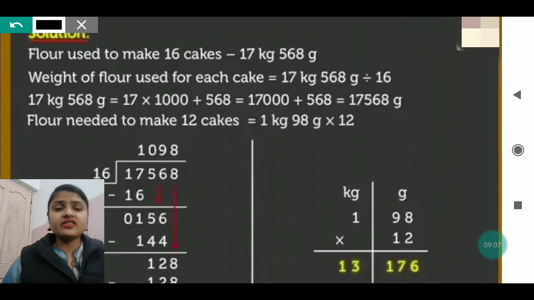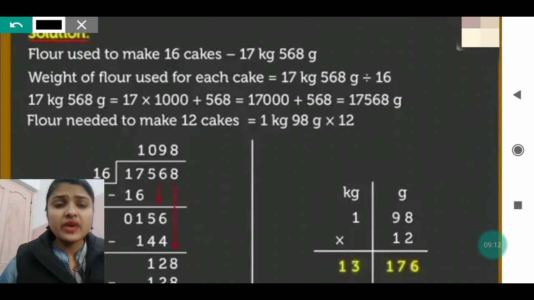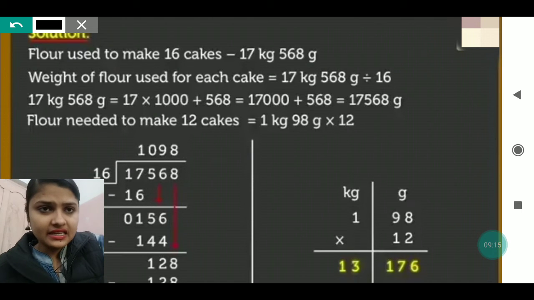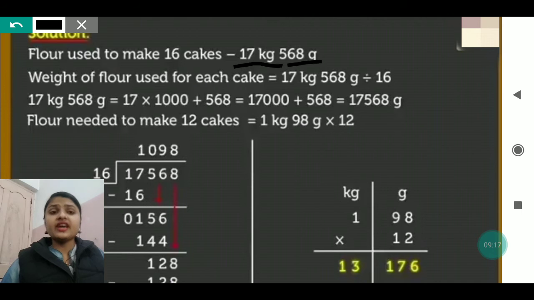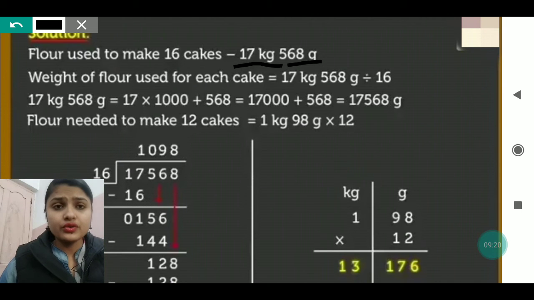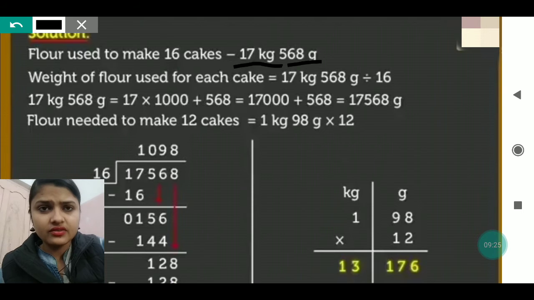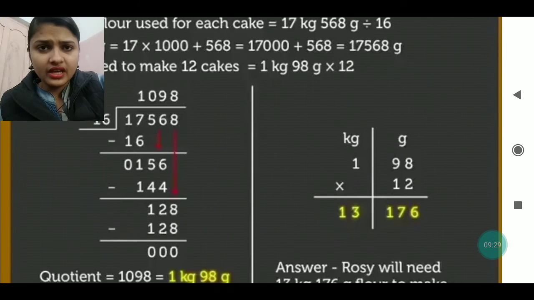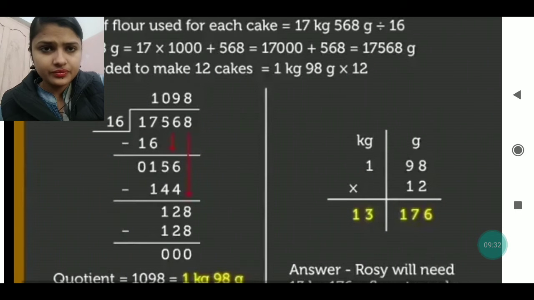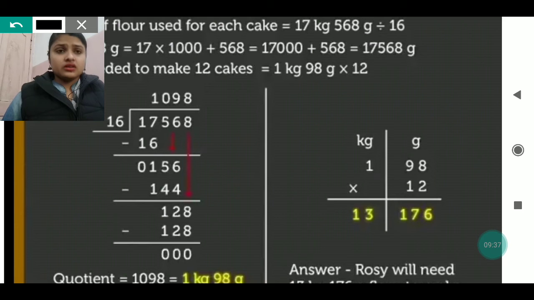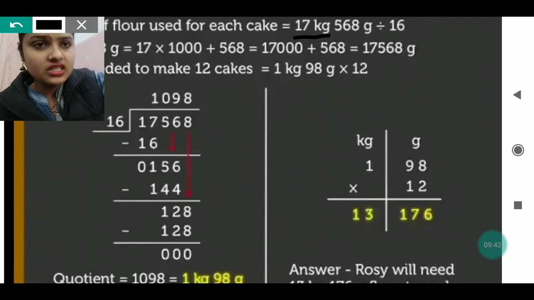See what is written. It is written the statement: flour used to make 16 cakes, that is 17 kgs and 568 gram. Weight of flour used for each cake. For that we have done the division work here, and for finding the rest we have multiplied. So you can see it is written 17 kgs and 568 gram. So first this kg was converted into gram.